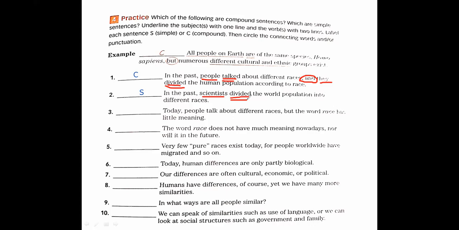Today people talk about different races, but the word race has little meaning. So, what type of sentence is this? Compound. Yes, a compound sentence. Where is the conjunction in this sentence?